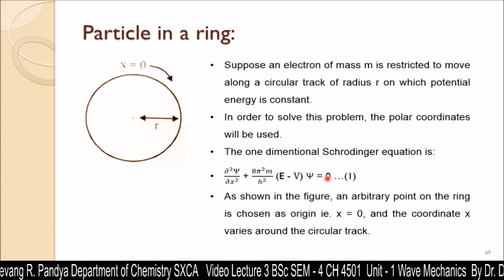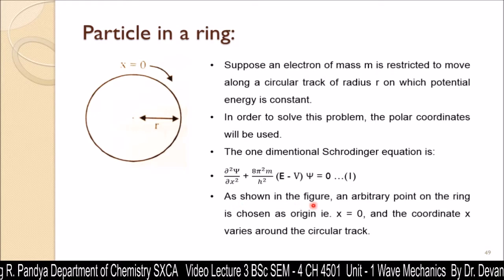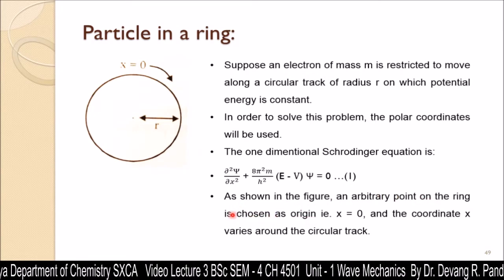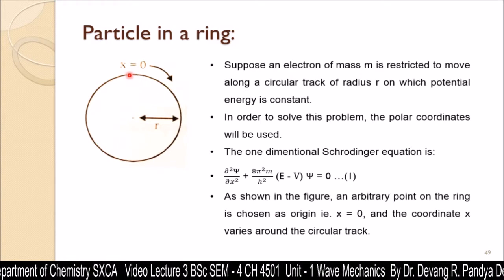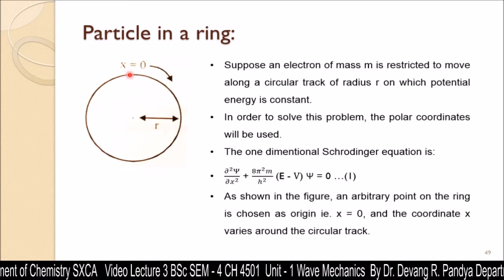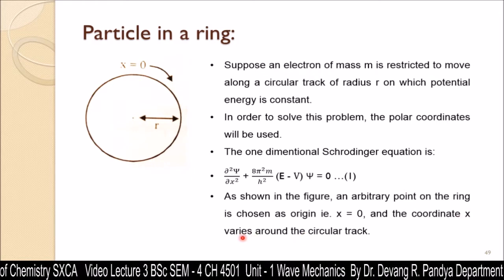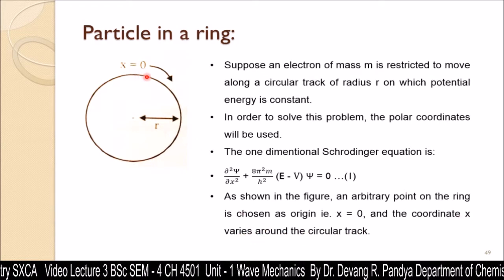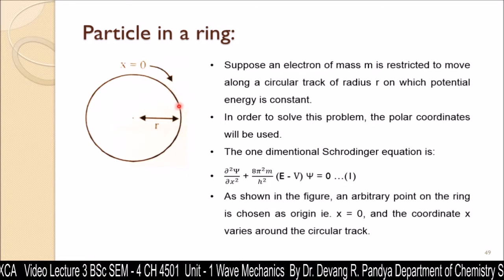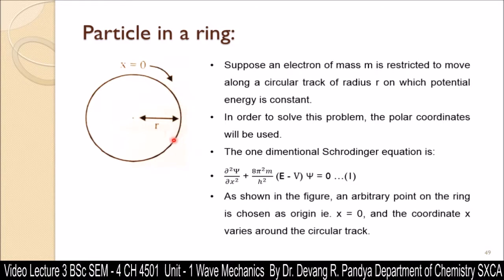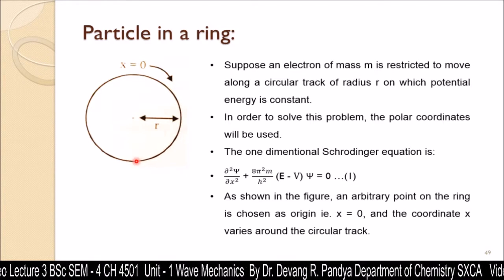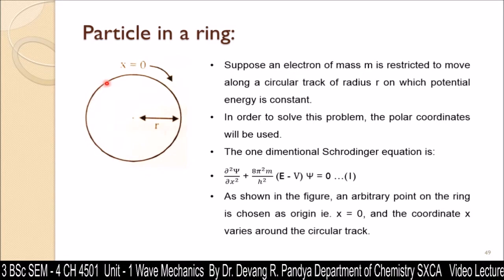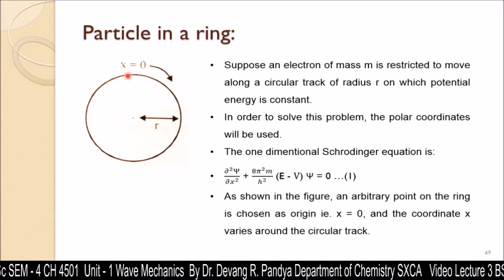Now here also we have two values as shown in the figure. An arbitrary point on the ring is chosen as the origin point, that is x is equal to 0, and the coordinate x varies round the circular track. So the x value changes at each point on the circle, and when it reaches the same point again, it completes the entire circumference of the circle.